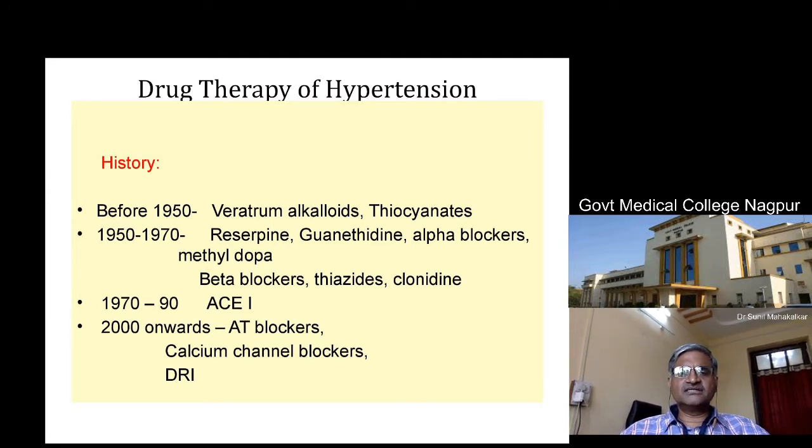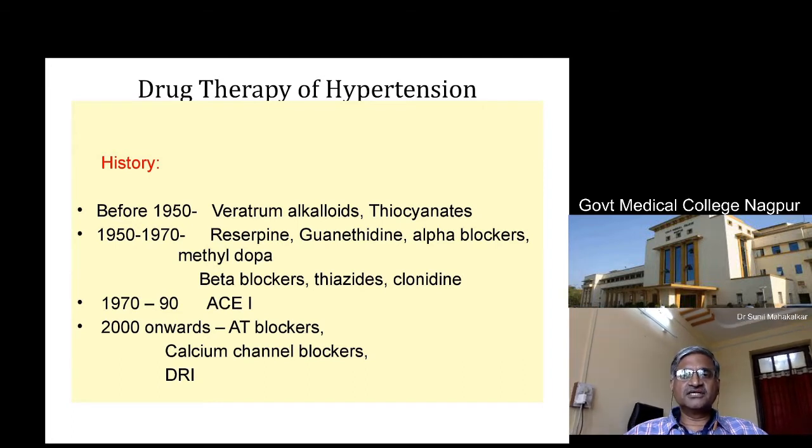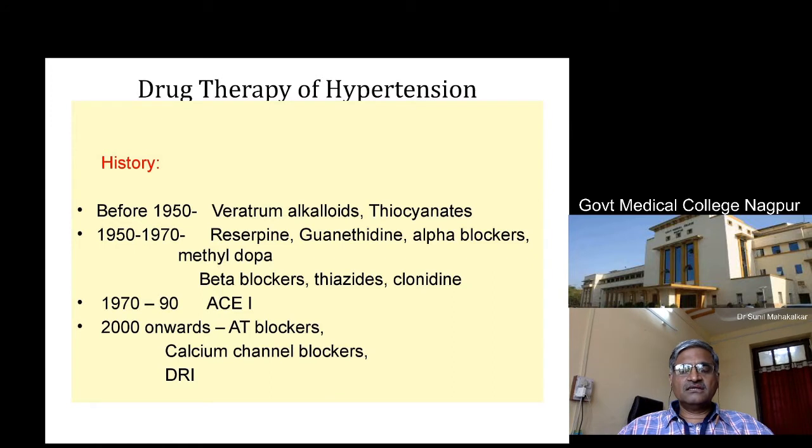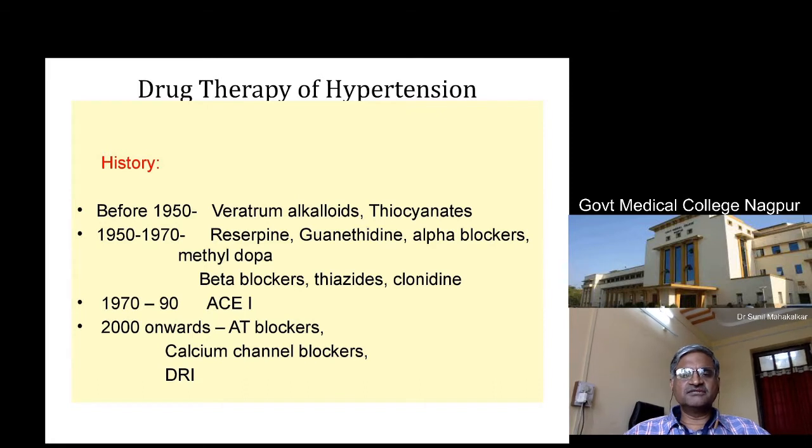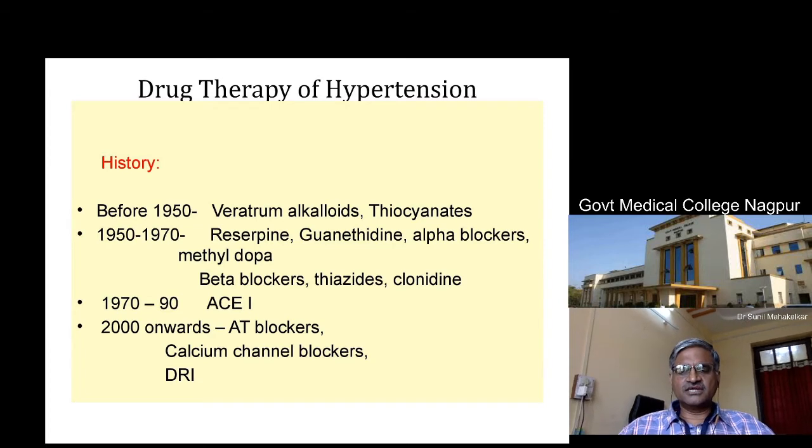In 70 to 90, it was the advent of angiotensin converting enzyme inhibitors. So they revolutionized the antihypertensive therapy. After 2000, we got the angiotensin receptor blockers. And then the calcium channel blockers also arrived on the horizon.